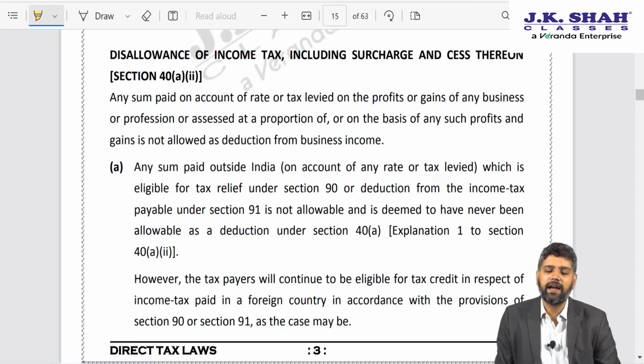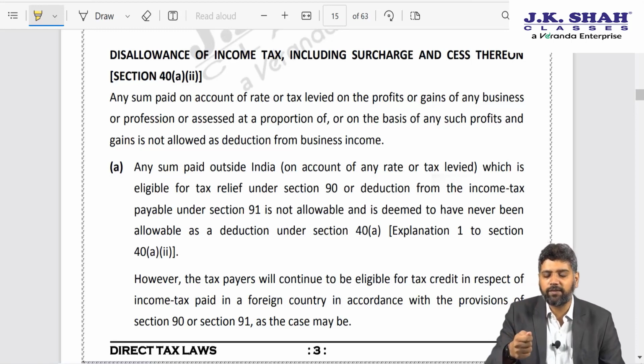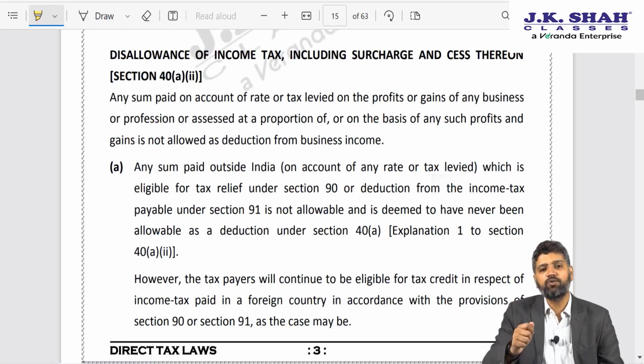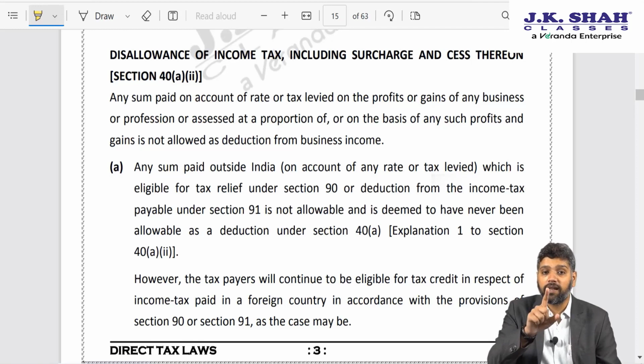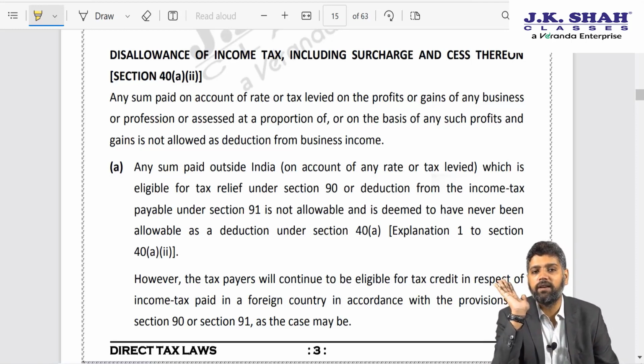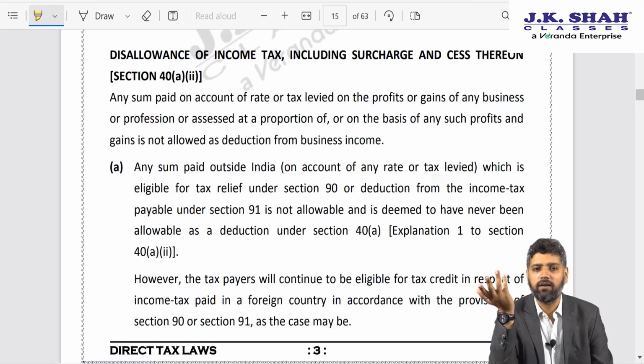I would say that logic itself was erroneous. I did not subscribe to that logic right from the beginning. Because the example which I gave to explain this is that suppose a student is eating a sandwich in my class. I tell the student that please do not eat sandwich in my class, I do not like it. Next morning he is eating poha in my class. I tell him, what did I tell you yesterday? Why are you eating? He says, sir, yesterday you told me that sandwich is prohibited in class. I am not eating sandwich, I am eating poha. This should be allowable. Is that logic correct?